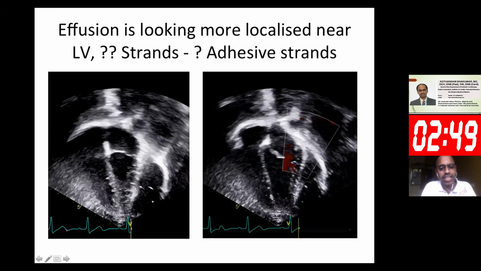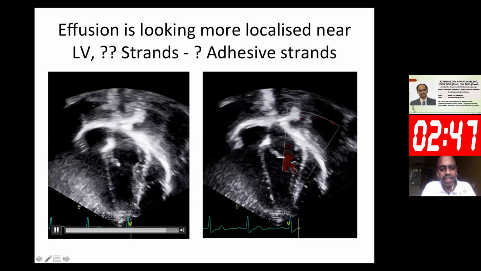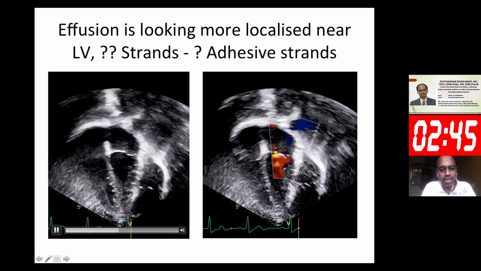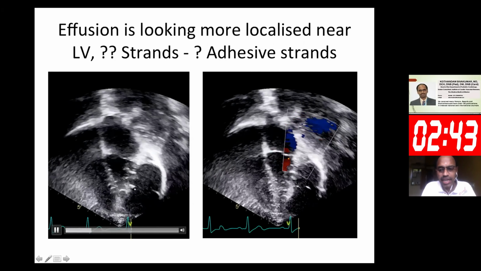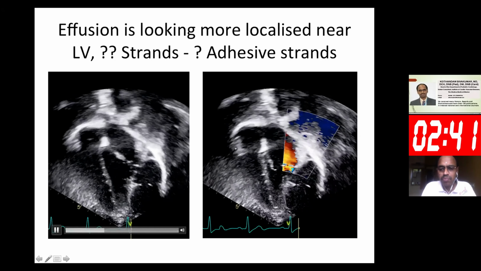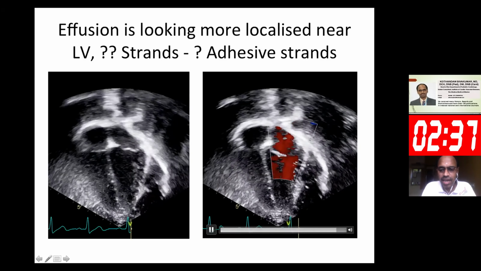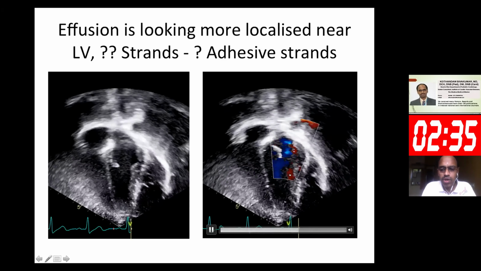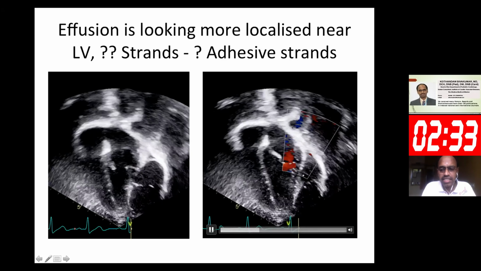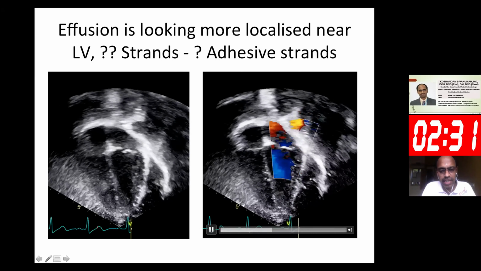As we moved further to the left, we could identify that effusion a little better. We can identify again some strands of tissue. And when we put the color on, actually there was no color entering into that sac. So we thought it is more towards the leftward side.